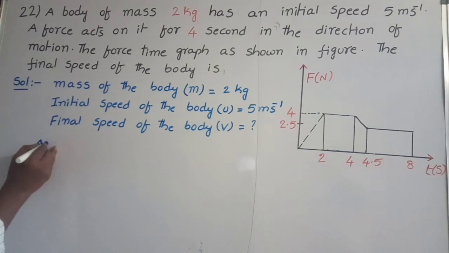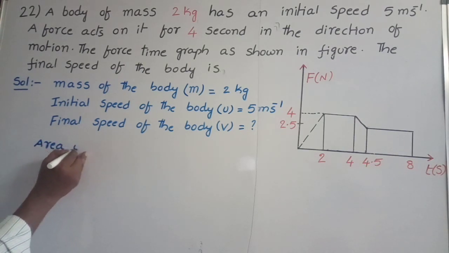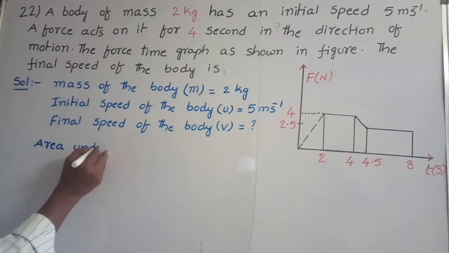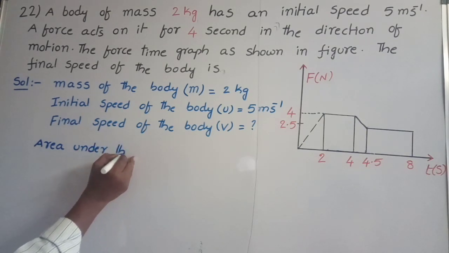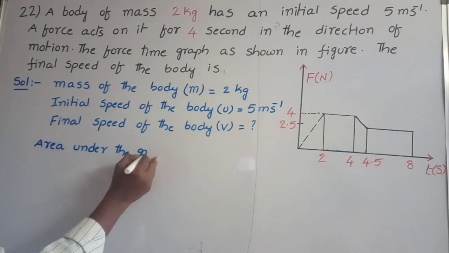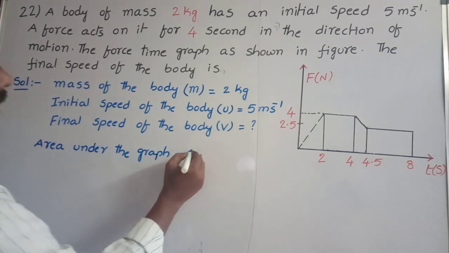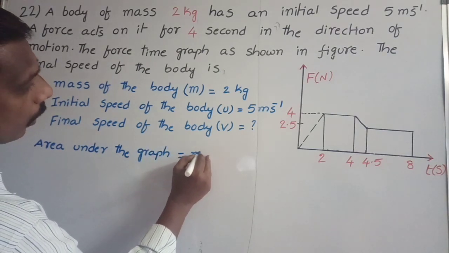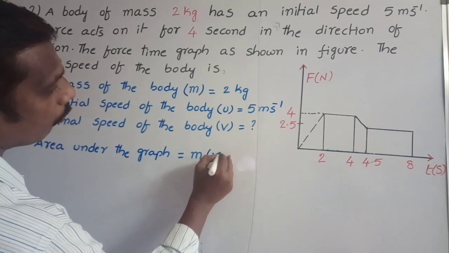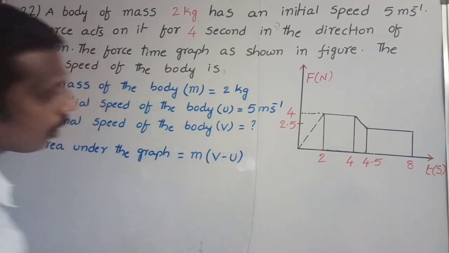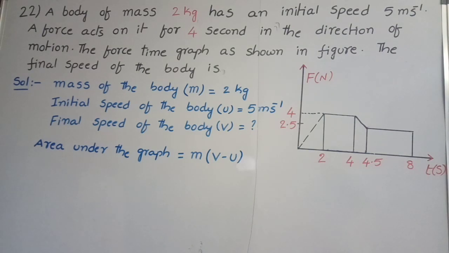Area under the graph is equal to change in momentum. Change in momentum formula: m into v minus u, final velocity minus initial velocity. Because here final velocity and initial velocity are both in the same direction, that's why I am taking magnitudes.